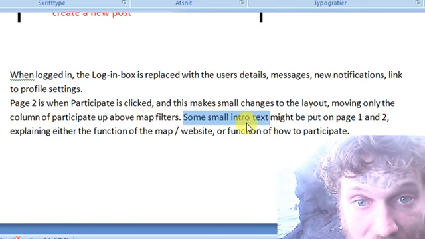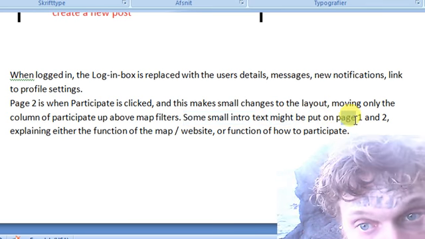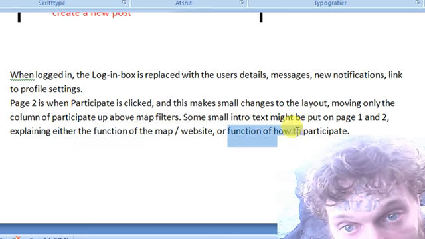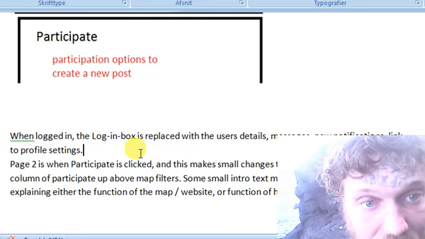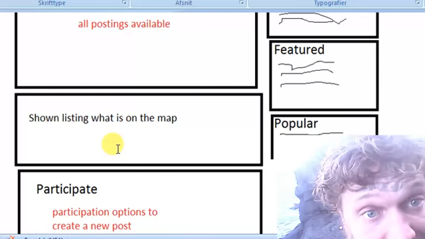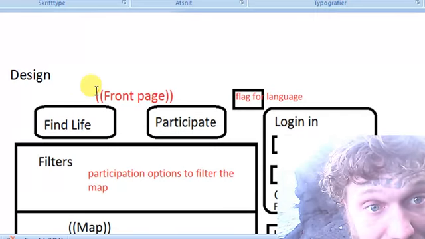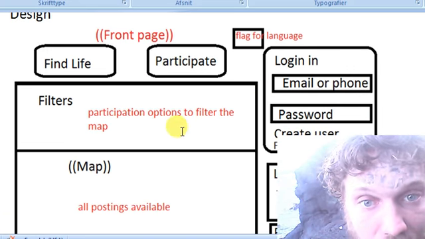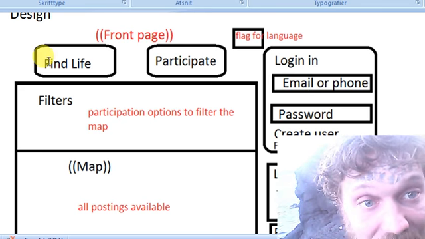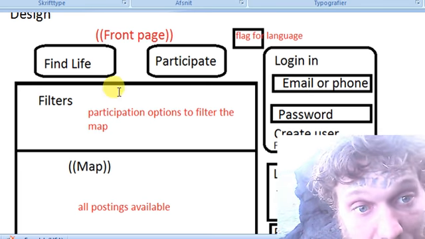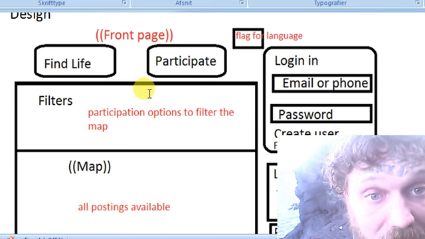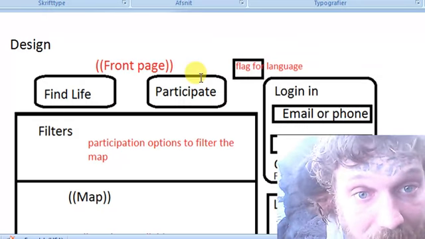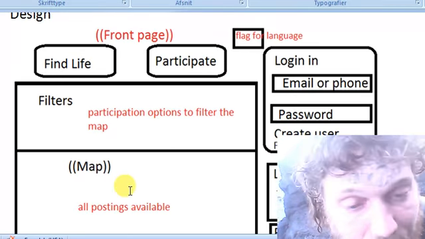Some small intro text might be put on page 1 and 2, explaining either the function of the map, of the website, or the function of how to participate. So this is just some, let's say, user guidance, because it's kind of very, let's say, dead. So putting some words here to explain how to use the map, or what the website is about, might help people, and the same thing about participate on that page.